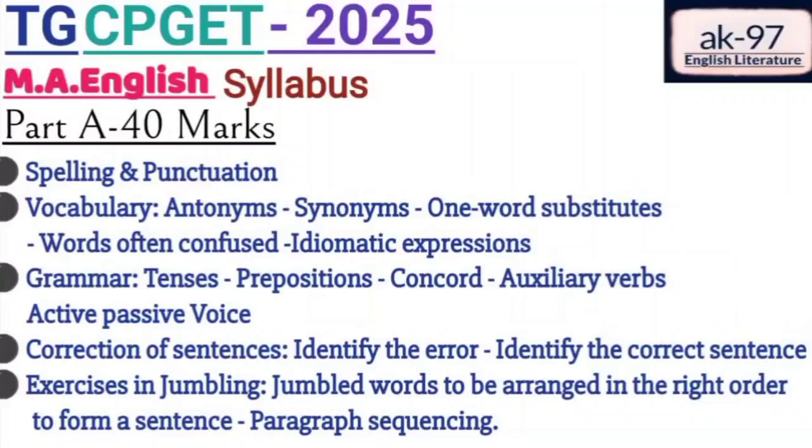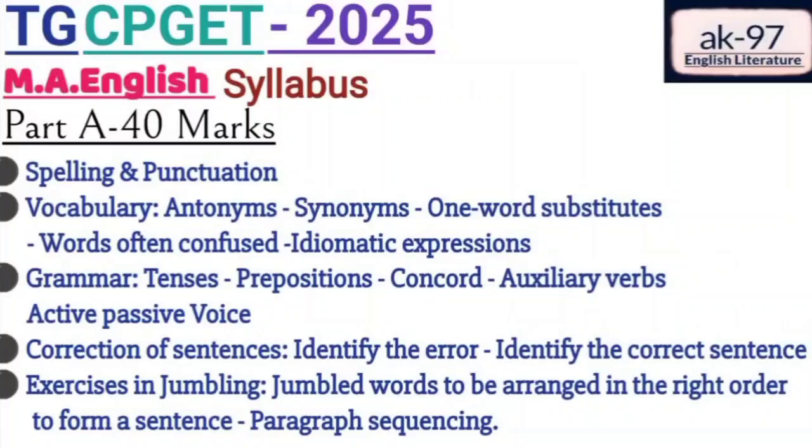They will give you a sentence and they will divide the sentence into 4 parts or 5 parts. If they divide the sentence into 4 parts, then they will give you 4 options, 1, 2, 3, 4. There you need to find the part of the sentence which has a grammatical error. You need not correct the sentence.